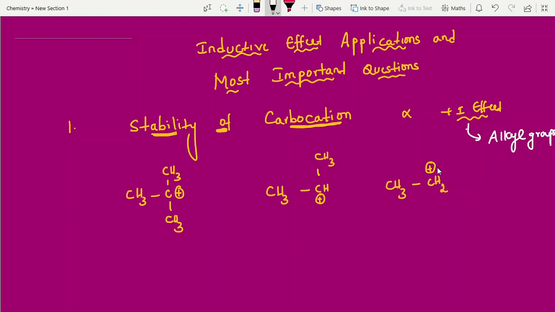Now look into this. What I said in the previous video, carbon having positive charge is unstable. He is electron deficient, that is, not having sufficient electrons. A deficient means existence is difficult. Then what will he do? He will search for electrons from someone. He will take electrons from someone. See, these are plus I groups, right or not? Alkyl groups are electron releasing groups. This is a plus I group.